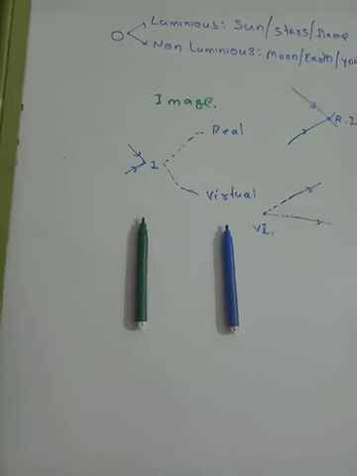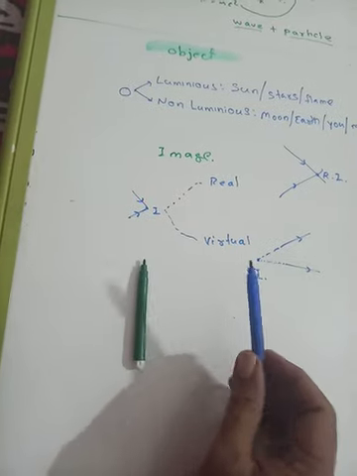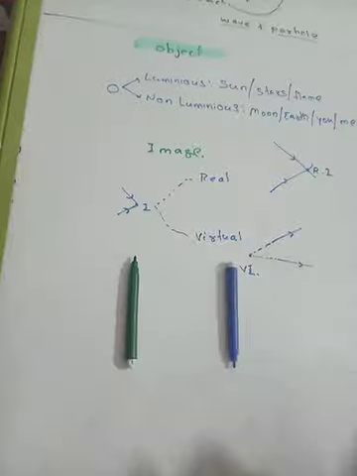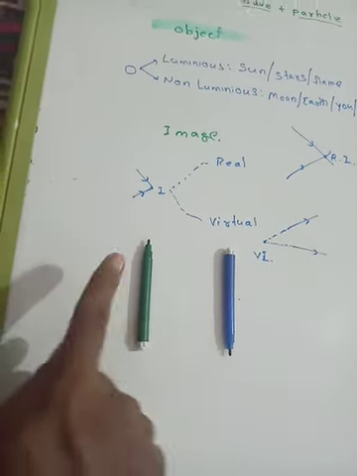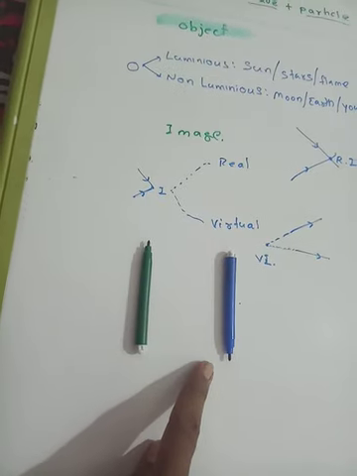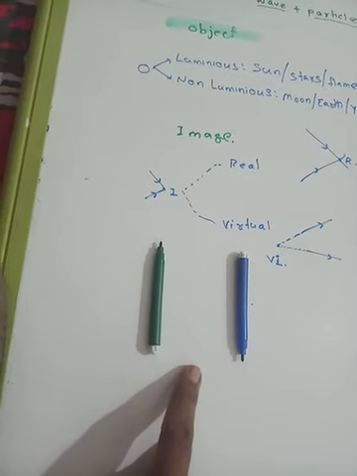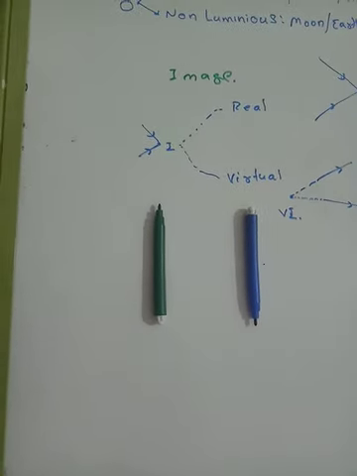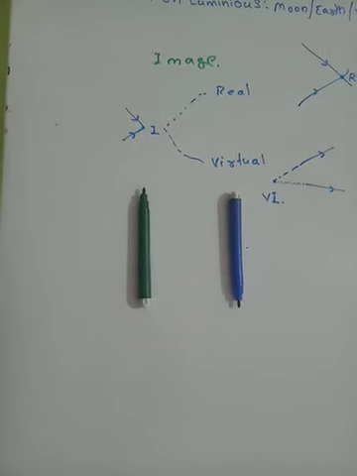Now if this is the object, and the image appears inverted, legs up, head down, this kind of image, mind well, is known as a real image. So this is one more trick to differentiate: a virtual image is always erect and a real image is always inverted.